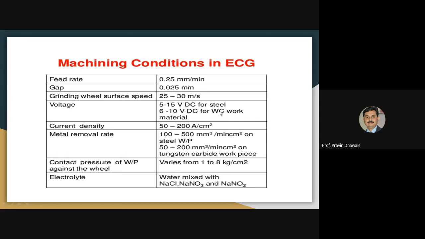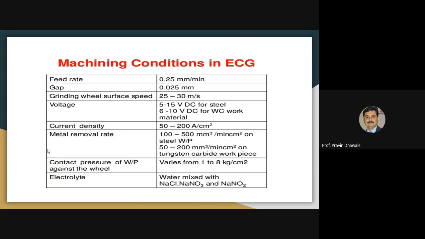If the work material is tungsten carbide, then you take the voltage in a range of 6 to 10 volt. The current density must be in a range of 50 to 200 ampere per centimeter square.